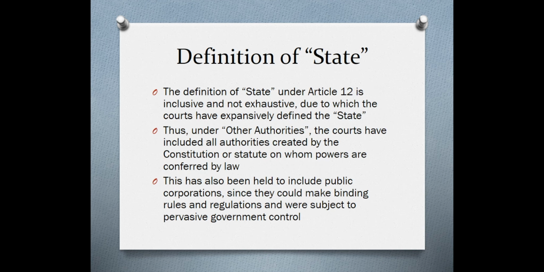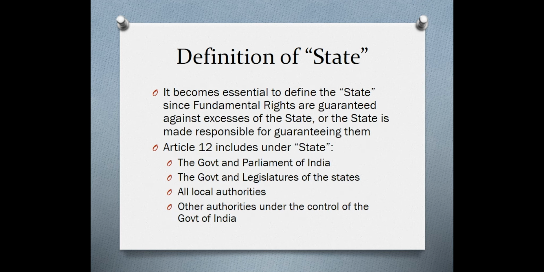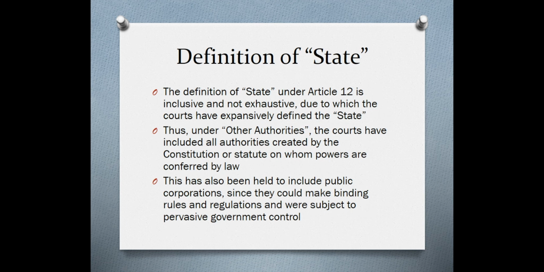Now, the definition of state under Article 12 is inclusive and not exhaustive. That is to say, these 4 elements that have been mentioned under the definition of state are definitely part of what constitutes state, but there are other entities that also may constitute state. Okay? Thus, the courts have expansively defined state. Under other authorities, the courts have also included all authorities created by the Constitution or by statute on whom powers are conferred by the law.